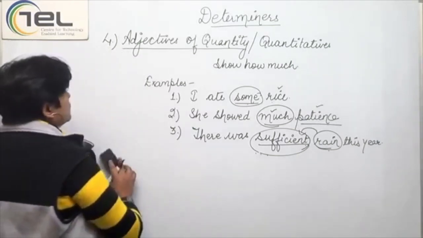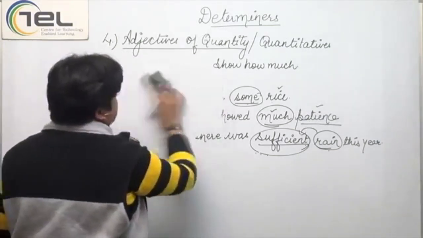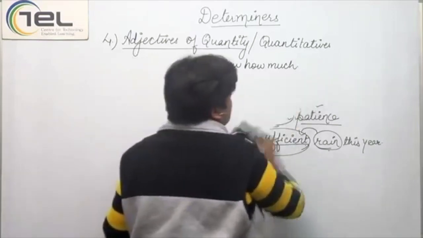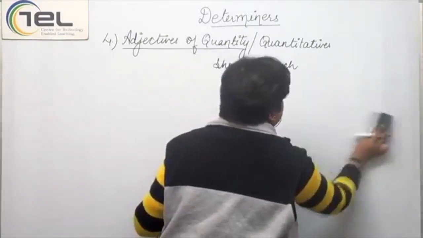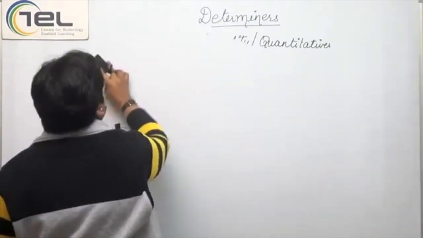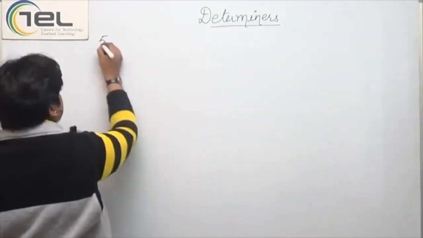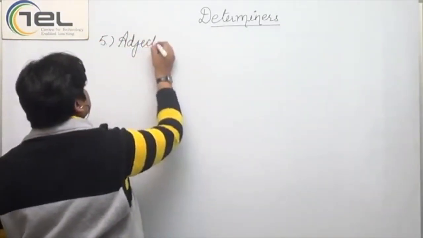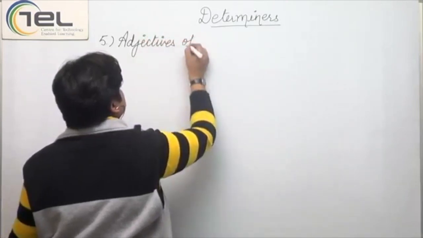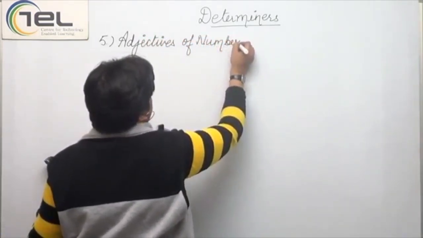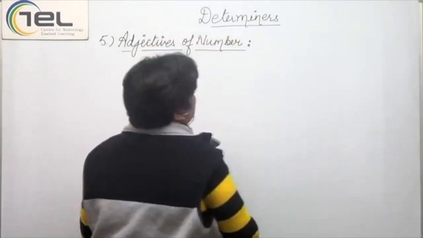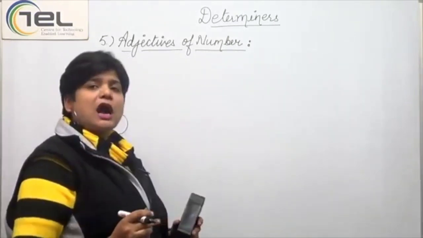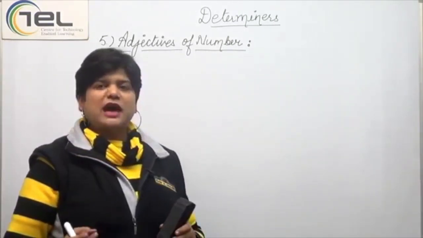Now, let's move on to the next classification that we have, and that would be adjectives of number. Adjectives of number show how many nouns we are talking about.